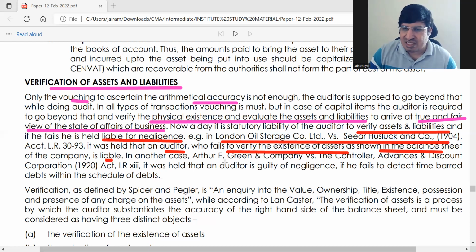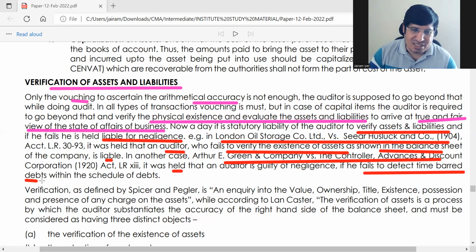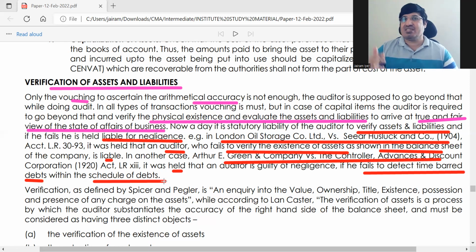This is another case law, where it was held that if the auditor fails to detect time barred debts within the schedule of debts, that is, he has checked the schedule of debts, but some debts had a time bar to them and he did not see that, so he was held to be liable.